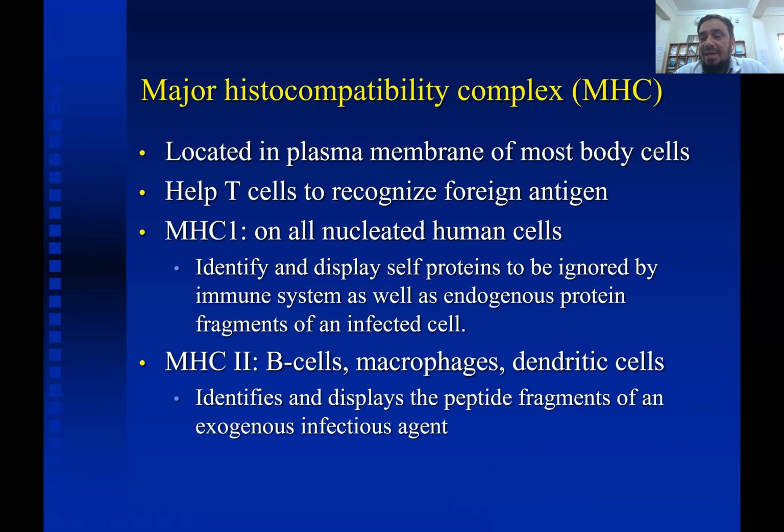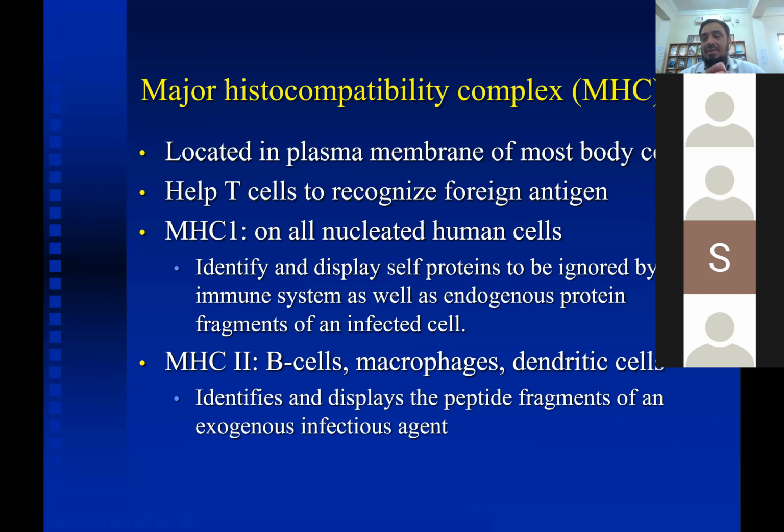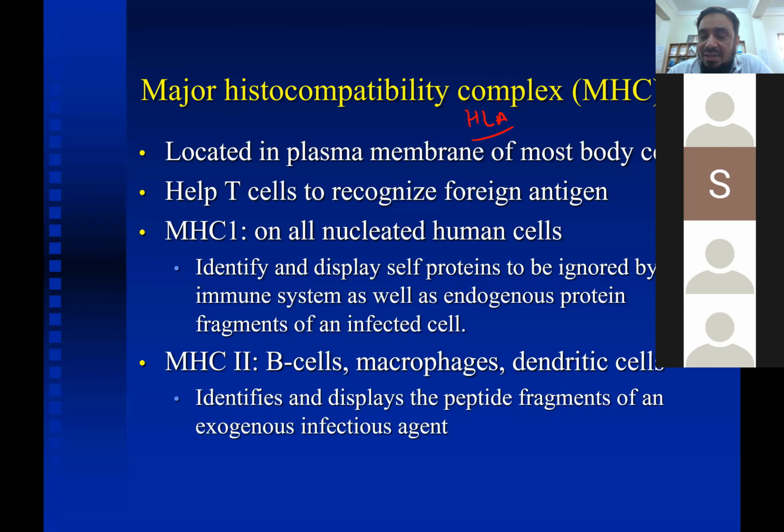Now MHC complex, I think you know about this. What is MHC complex? Major histocompatibility complex. It is also known as human leukocyte antigen, because they were first identified on the leukocytes.